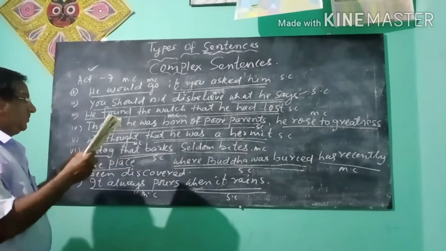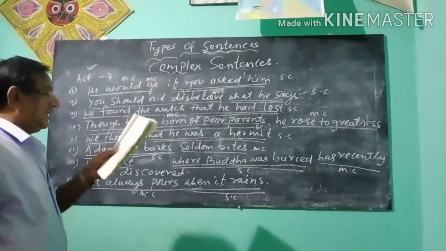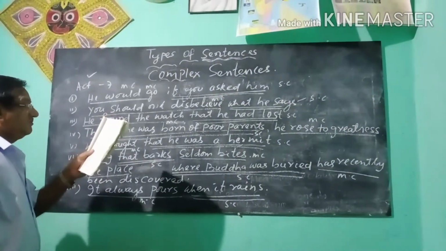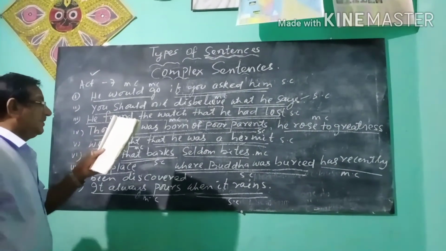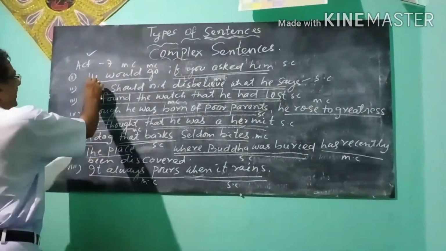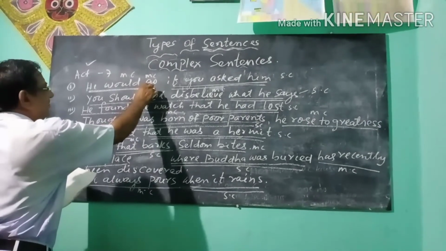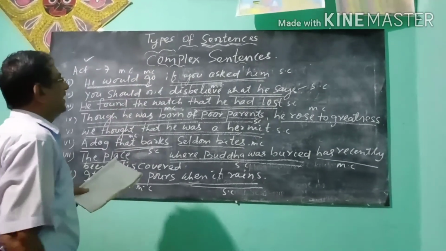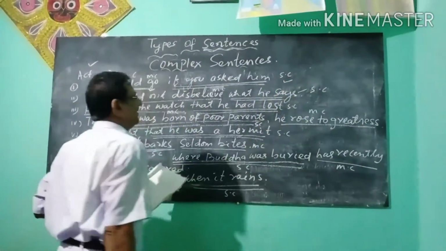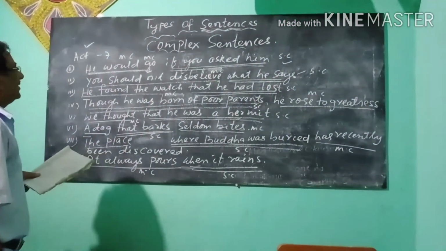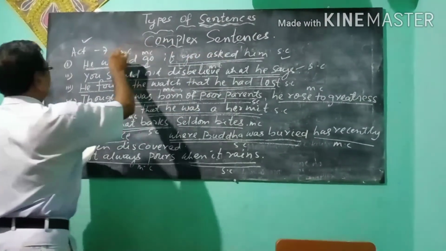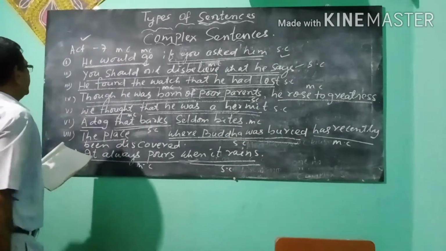Now, look at the blackboard and also see your book. He would go, question sentence number 1, he would go if you asked him. Here, he would go is MC, main clause. And if you asked him is SC, subordinate clause, because if you asked him depends on the MC, he would go.